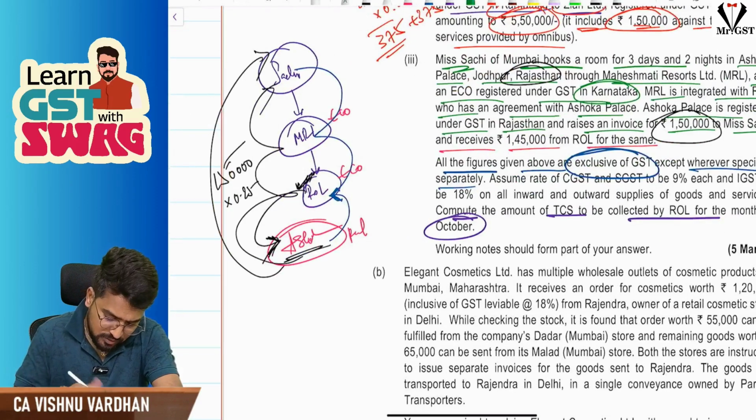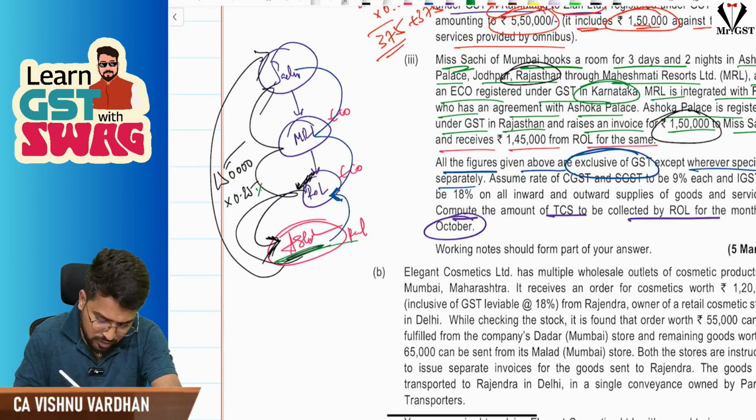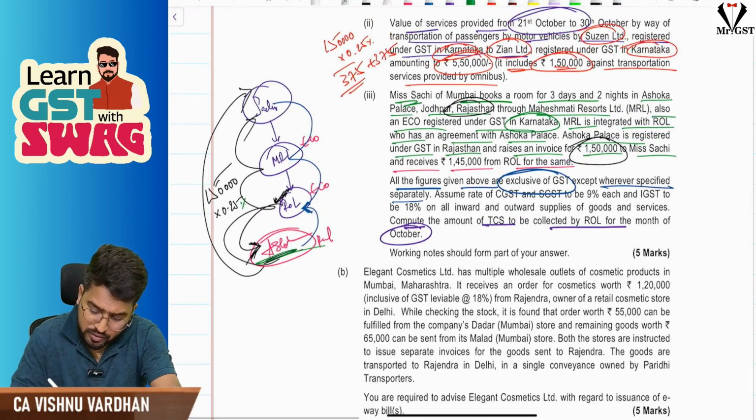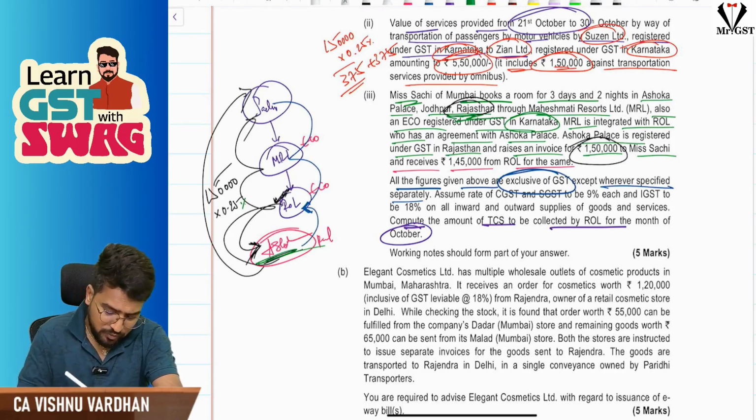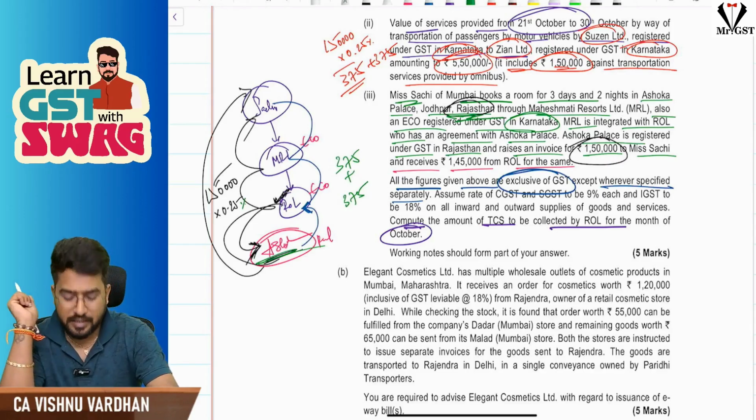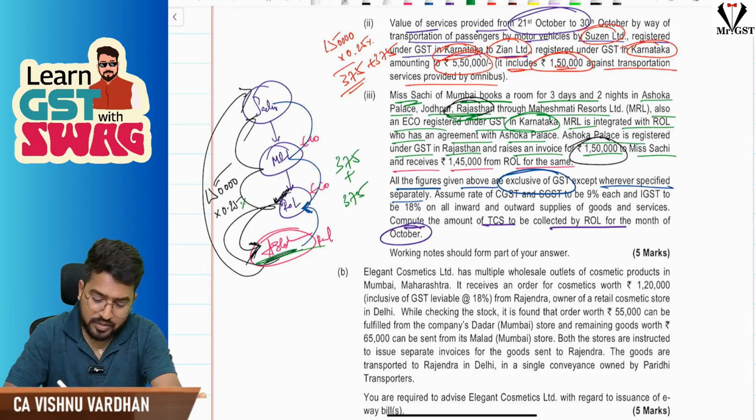This is accommodation services. Supplier is Ashoka Palace. Place of supply is the location of immovable property, so this is also Rajasthan only. The supplier is in Rajasthan and the place of supply is also Rajasthan. So 0.25%, 0.25%, again on 1,50,000: 375 plus 375. Sorry, extremely sorry. Let us not worry about the calculation errors.